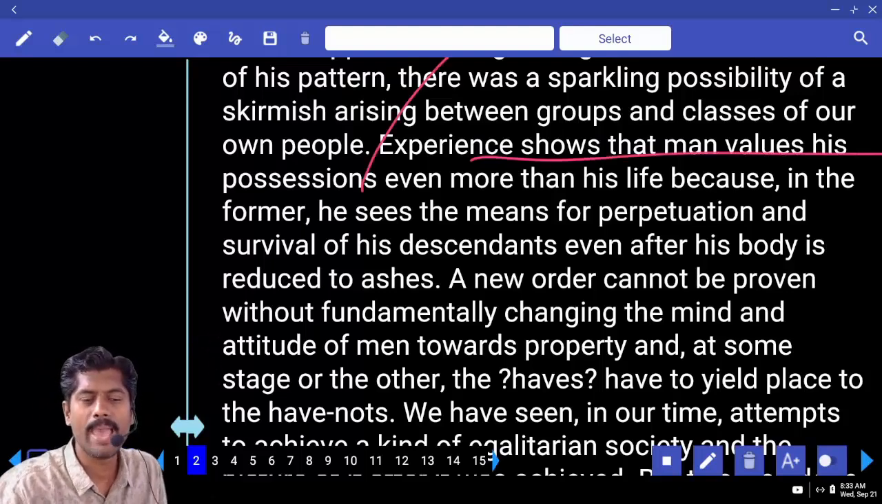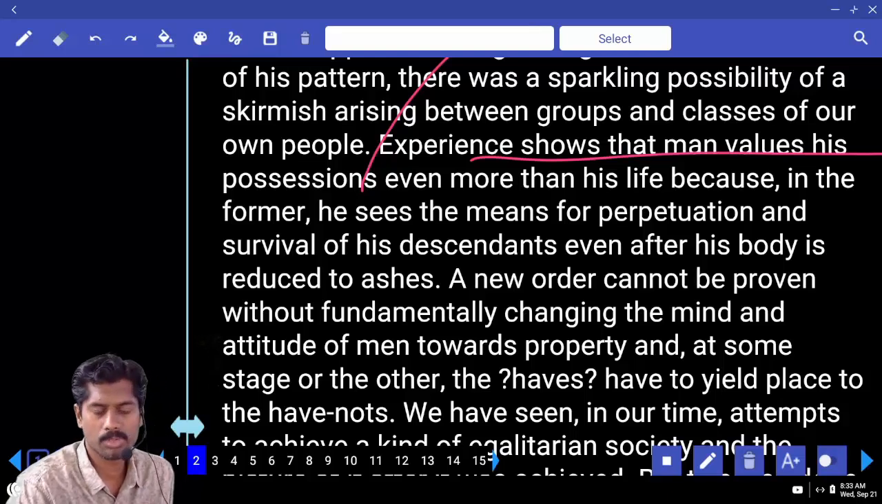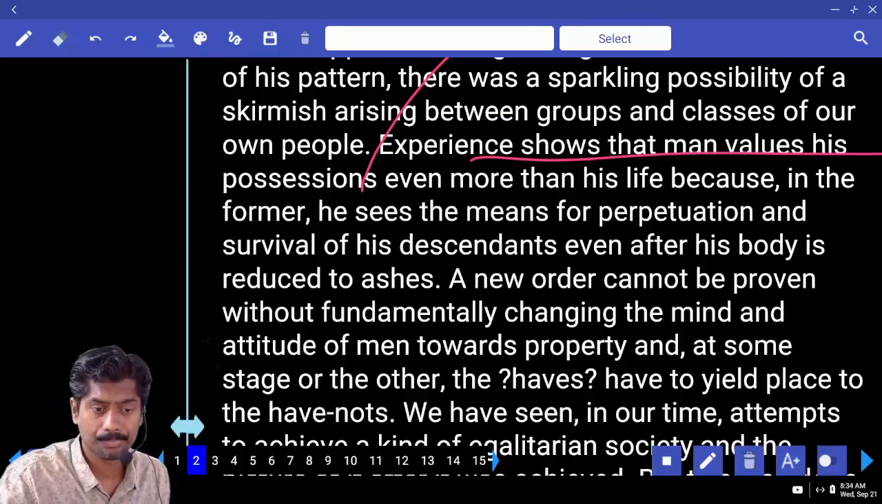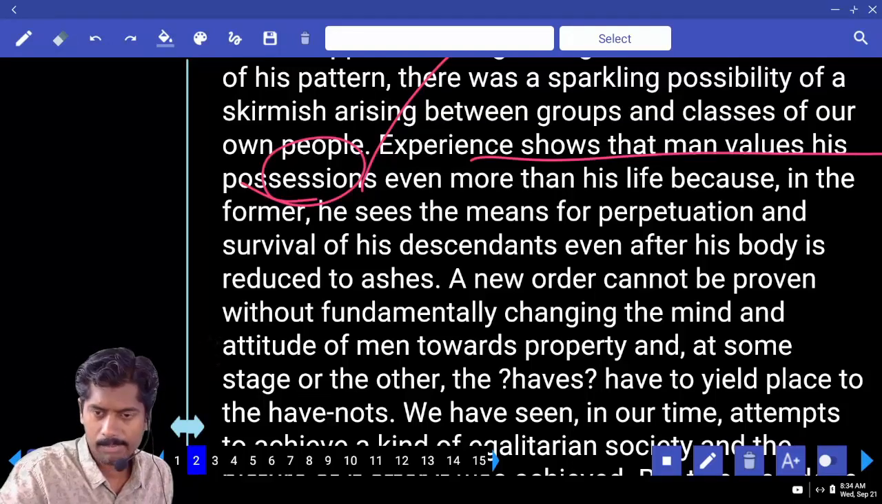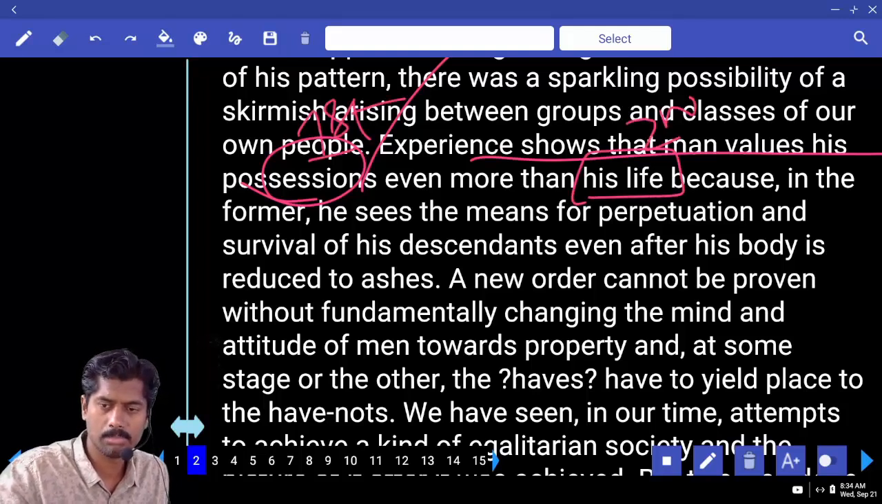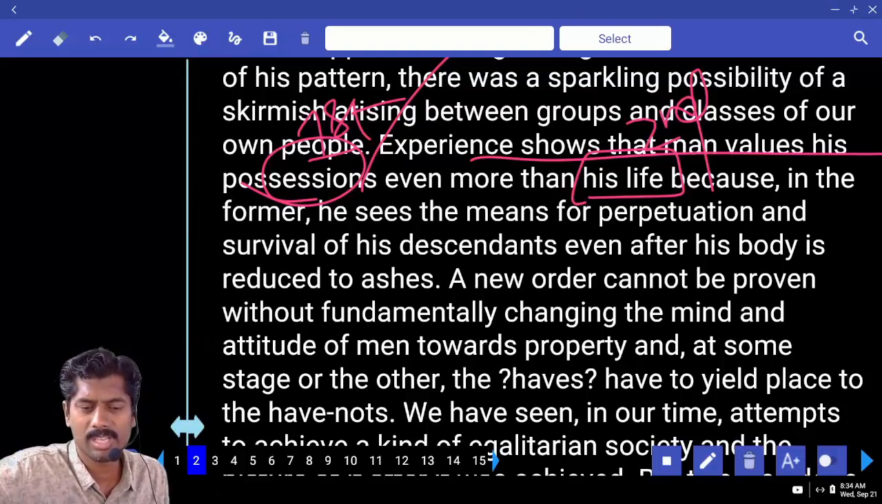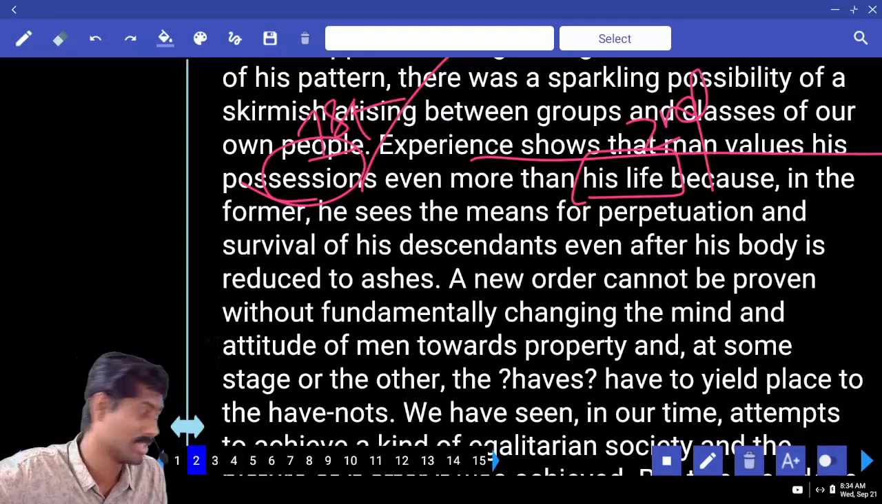Experience shows that man values his possessions even more than his life because he gives more importance to his things, objects rather than his life. Because in the former, what does it mean here? Possessions. Latter means life. Former means first mentioned, latter means second mentioned. In the former, he sees the means for perpetuation and survival of his descendants even after his body is reduced to ashes.